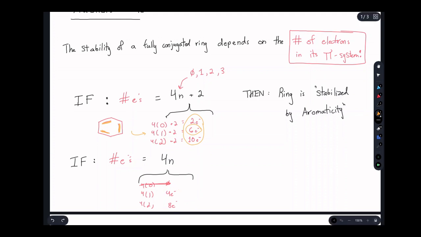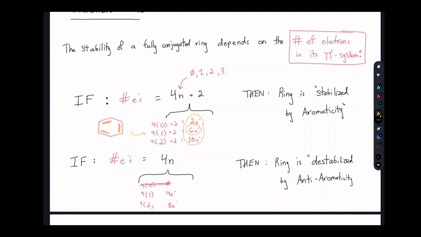And the idea is that if your fully conjugated flat ring has 4 electrons or 8 electrons or 12 electrons, whatever it is, it equals 4n. That means that your ring is going to be destabilized, and we call that anti-aromaticity. We'll dig into the real mechanism of this in the next video.